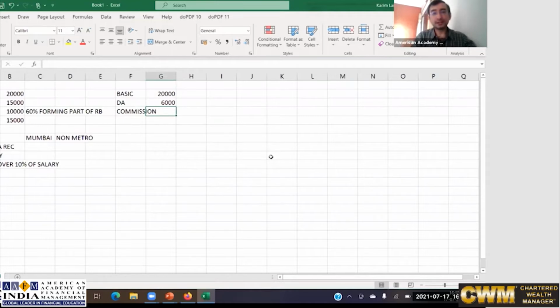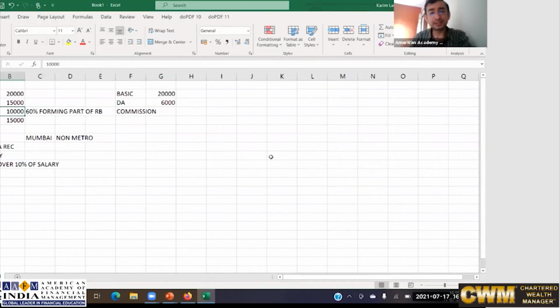This is only for calculation purposes. This 60% is not being paid towards your retirement benefit. It is only an indication that out of 10,000, only 6,000 is to be considered for computing the retirement benefit. Then the remaining 4,000 is just your salary.